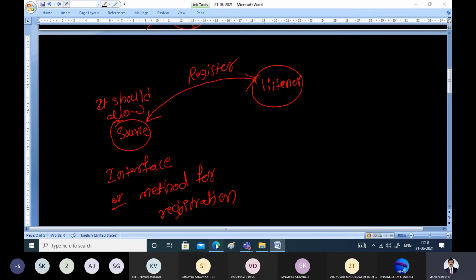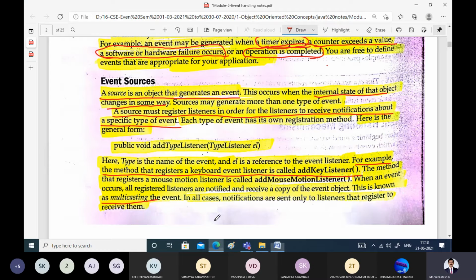What is that method? A source provides each event its own registration method. This is what is general for. What is that? Add type listener and EL. Here, type indicates the name of the event, so what type of event has occurred, and EL is a reference to the event listener.